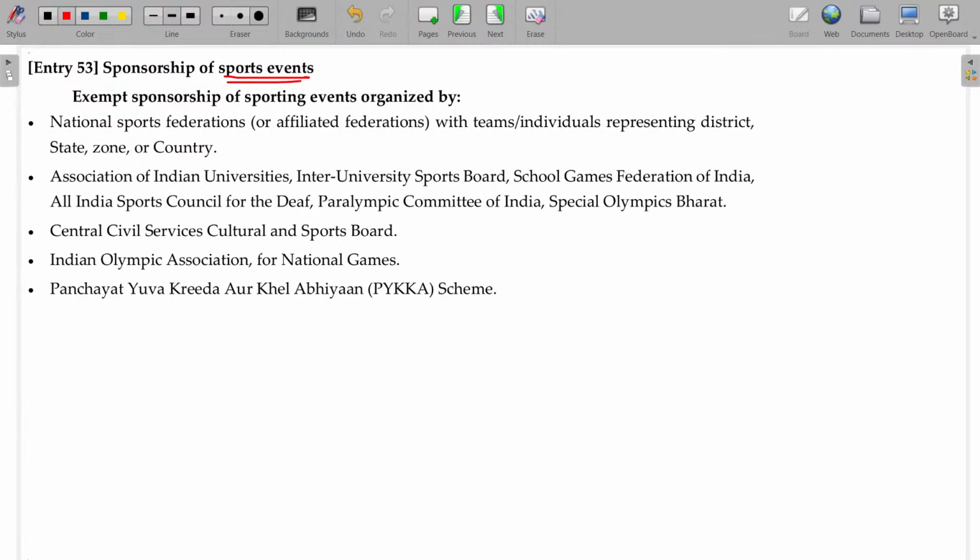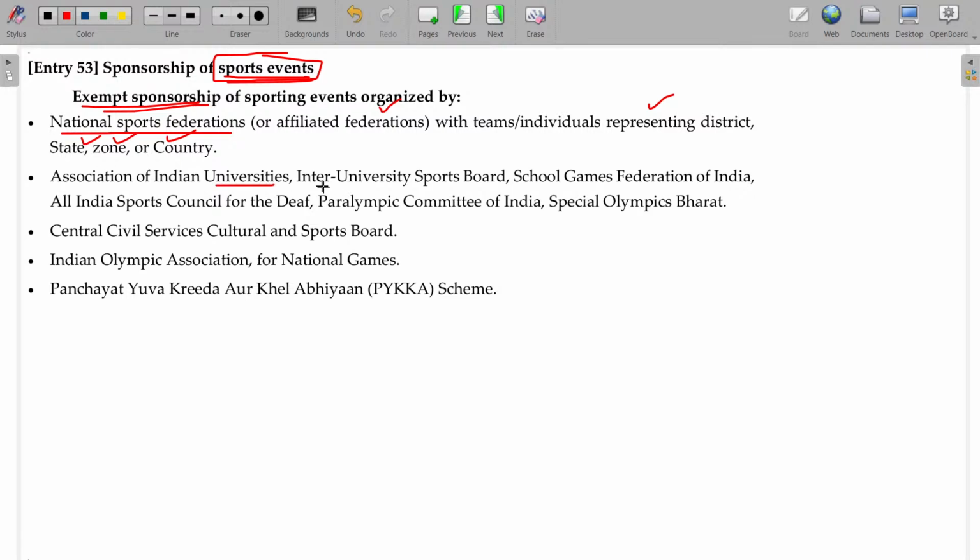Sponsorship of sports events. Exempt is sponsorship of sporting events organized by the National Sports Federation or affiliated federations, where the individual represents any district, state, zone, or country. Not for fundraising programs, like sometimes a game show may be conducted for fundraising; that will not be exempt.